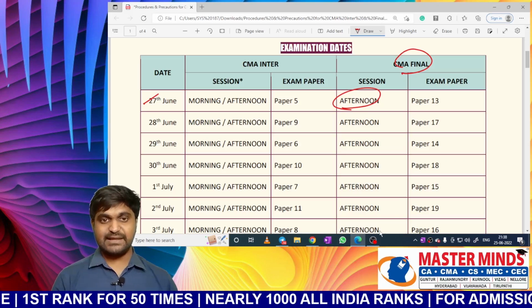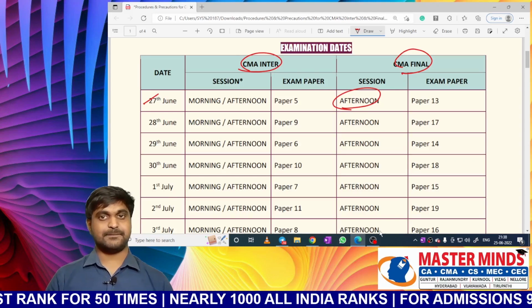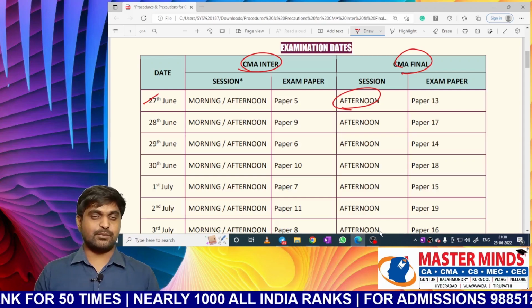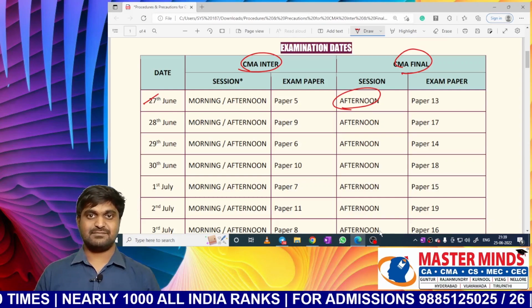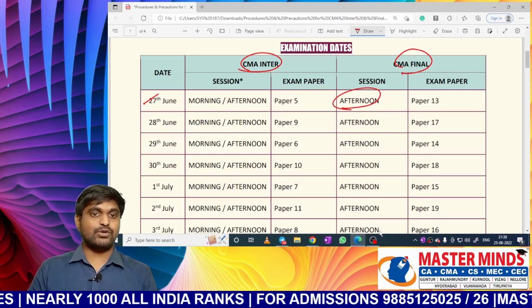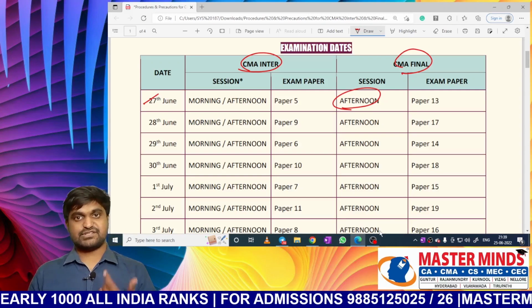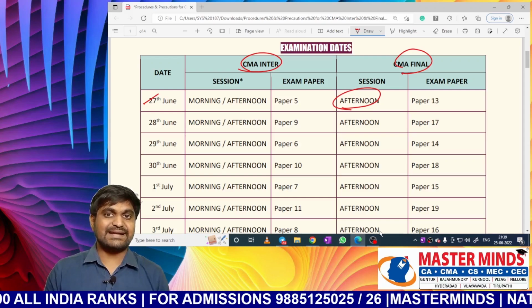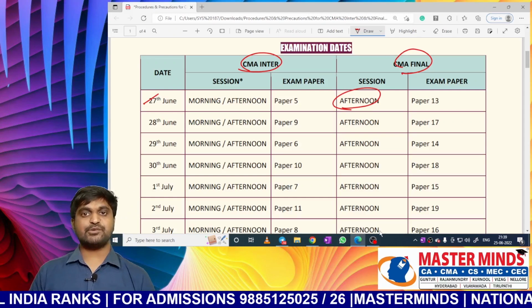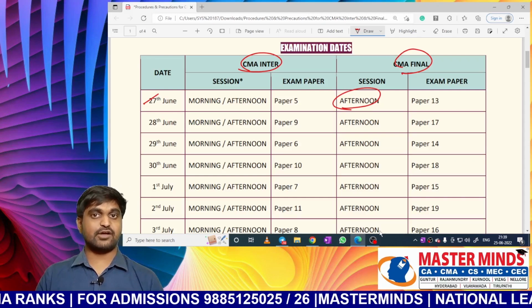But for CMA Inter students, there is no clarity. Students are getting confused about which session they need to attend, morning or afternoon, because CMA Inter exams are going to be conducted in both sessions. How to get clarity regarding this? You need to refer to your admit card, that is, the hall ticket.